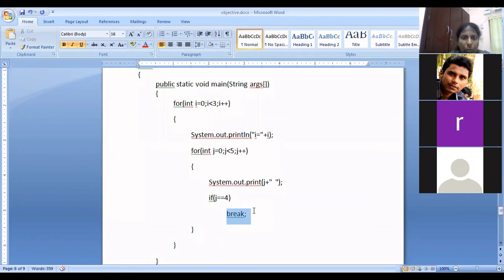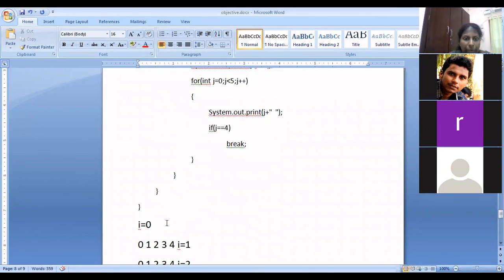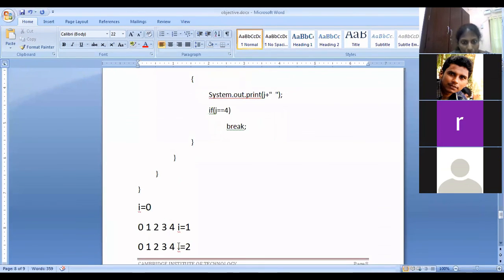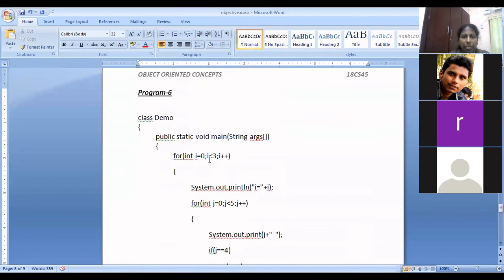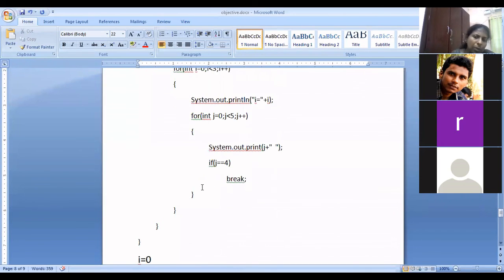Now break comes out of which loop? j. Break means inner for. Wherever you break, the current loop only it will break. So control will go to which one? The i loop, i equal to 0. In the next line it will print 0 1 2 3 4. Then i becomes 1: 0 1 2 3 4. I equal to 2, answer is 0 1 2 3 4. When i is 3, 3 less than 3 is false. So from this program what you should understand is break will always break from the loop where it exists.